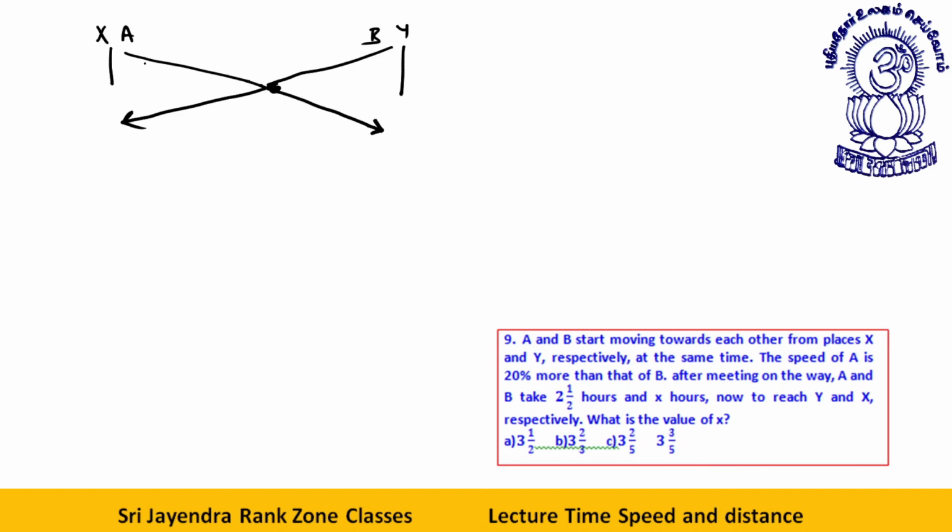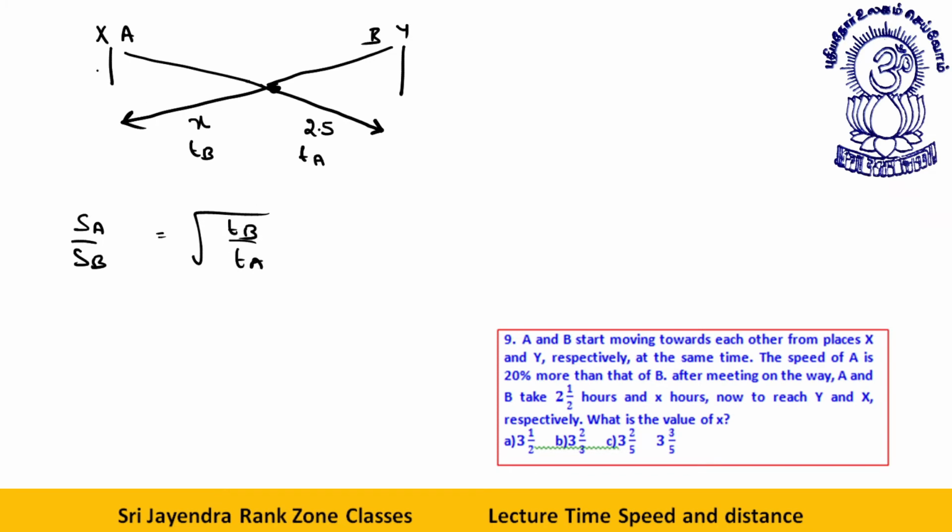Okay, A and B start from places X and Y at the same time. The speed of A is 20% more than the speed of B. After meeting on the way, A takes 2.5 hours, B takes X hours. Now, speed of A upon speed of B, as per the formula, this is TA, this is TB. So speed of A upon speed of B is TB by TA.